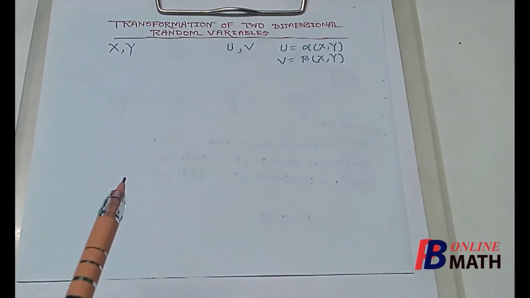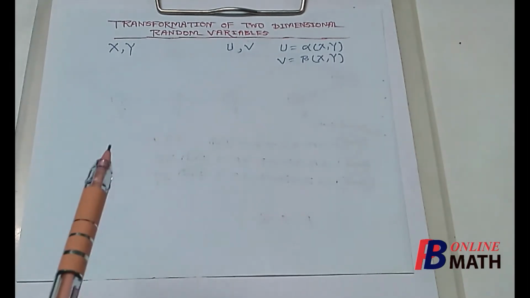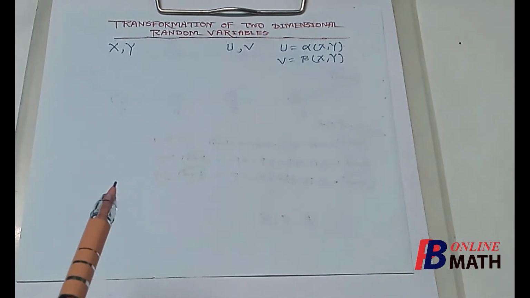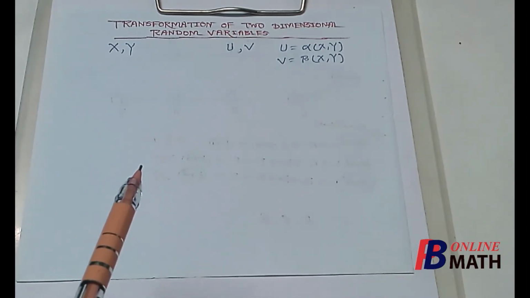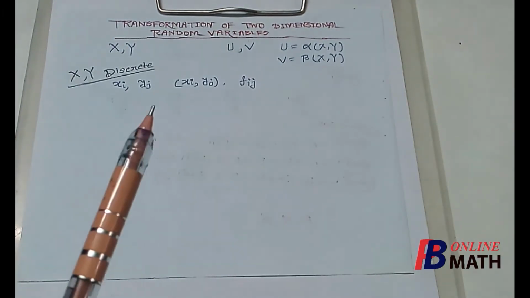So as usual we shall consider two cases. In the first case we shall consider that the joint distribution is discrete, and in the second case we shall assume that the distribution is continuous. First we assume that x and y are discrete.